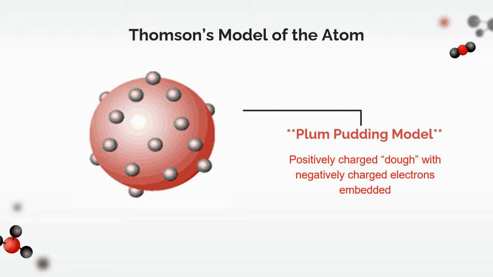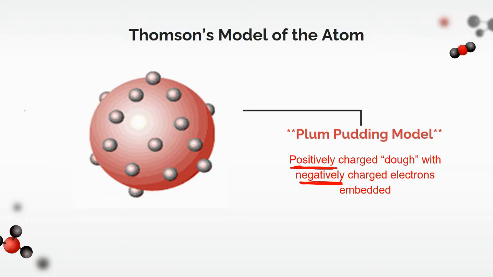And so for Thomson's model of the atom, he had built on the original model by John Dalton, so a spherical shape. And then he said that it's this positively charged dough that has these negative charges embedded within it. Now, remember, the reason that he's saying that the dough is positive is because he determined that there were these negative charges. And he's like, okay, well, if there's all these negative charges and they're repelling each other, there has to be something that keeps them there originally, which is how he got this idea of a positively charged dough.